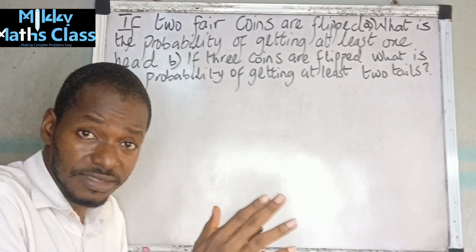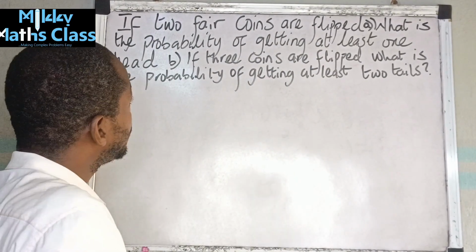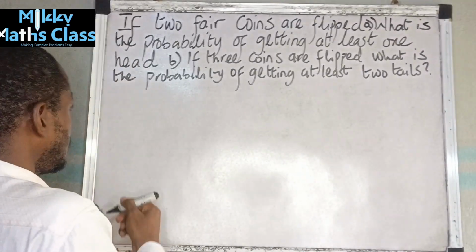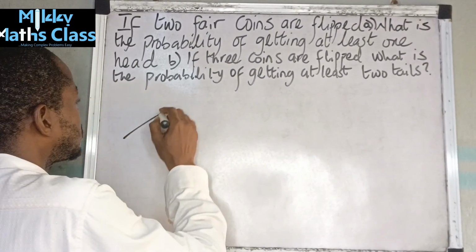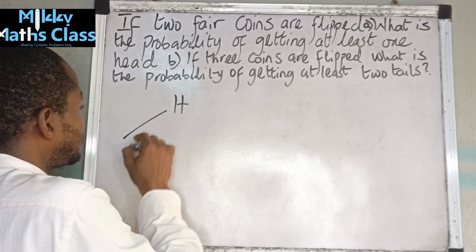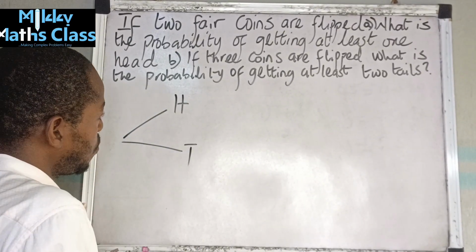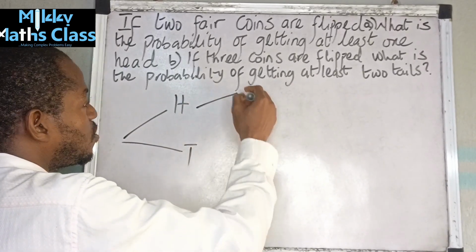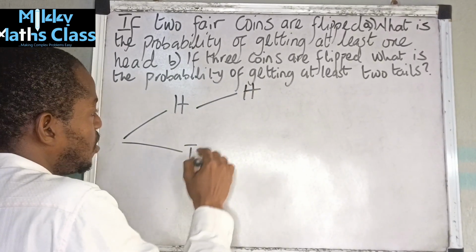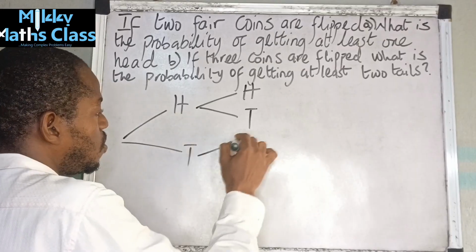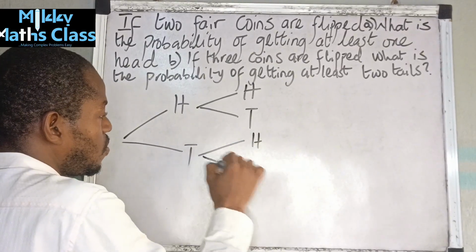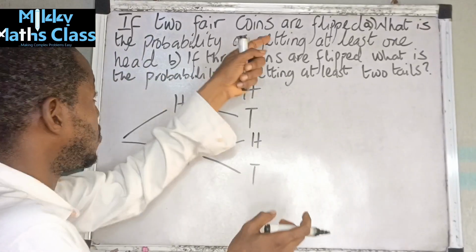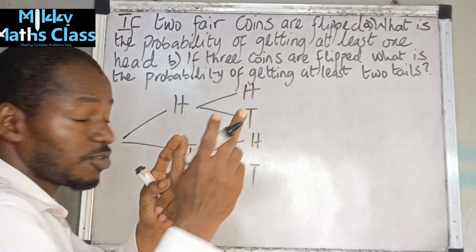Because a coin has two parts, the head and the tail. Now, the first thing we do, we work out our sample space. So if I throw two coins, the first, I can either have a head or a tail. Then when I throw it again, I can either have head or tail, or head or tail. So in two throws, if the two coins are thrown, this is the possibility of the outcome.